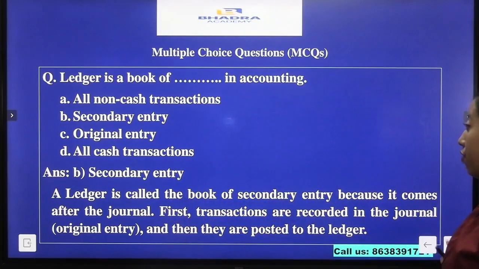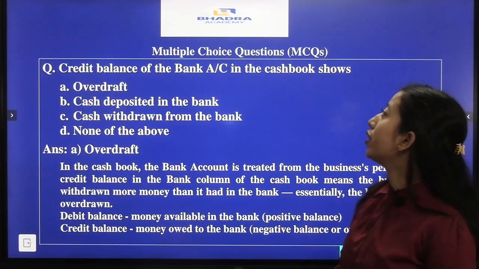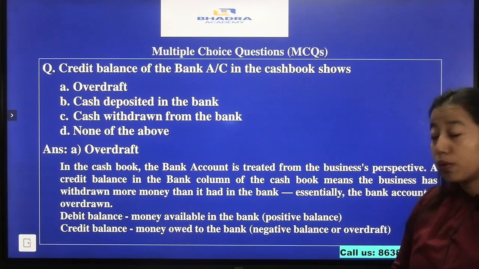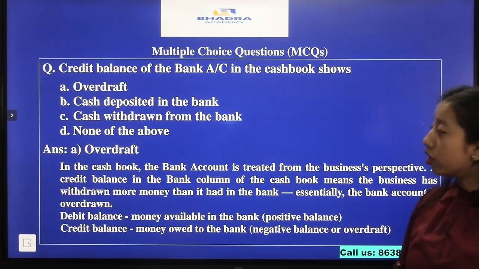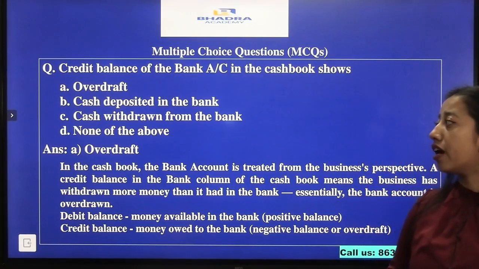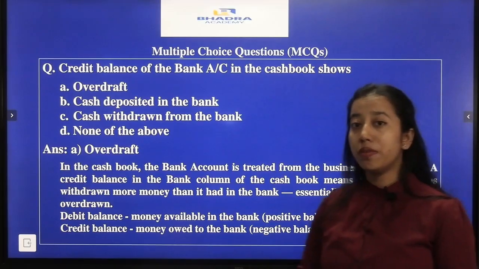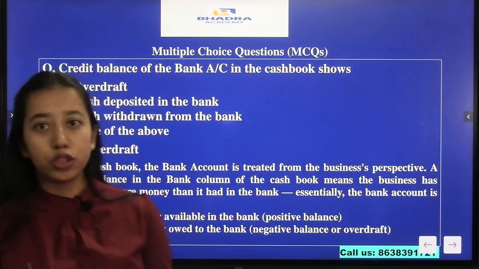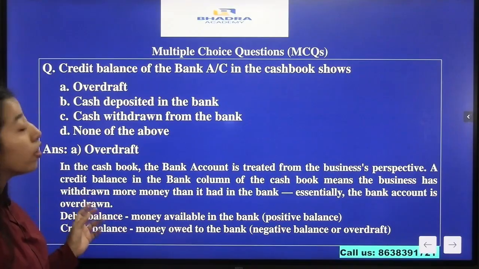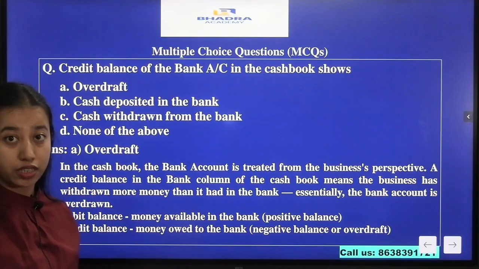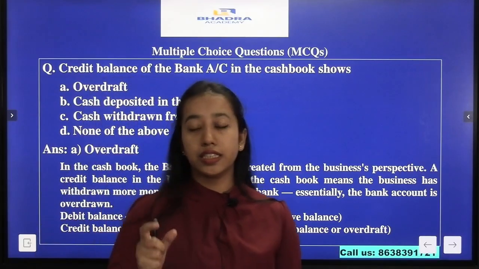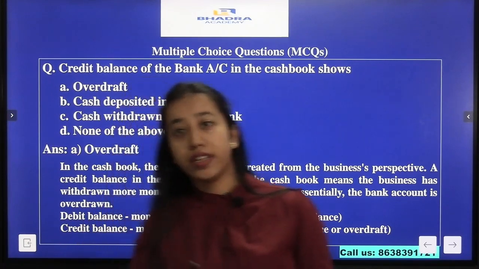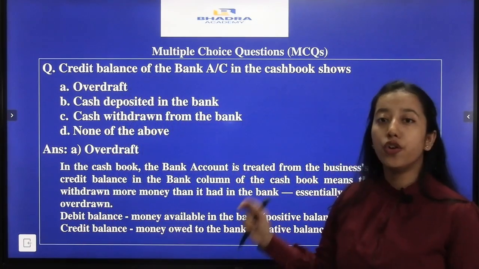The next question we have is, credit balance of a bank account in the cash book shows, the options are option A overdraft, option B cash deposited in the bank, option C no cash withdrawn from the bank and option D none of the above. From here our answer will be option A, that is overdraft. Why so? Because in the books of the business, the bank account is opened from the point of view of the business. That is why when there is a credit balance, this means that the business person has withdrawn more money from the cash book. That is why our answer becomes option A, overdraft.